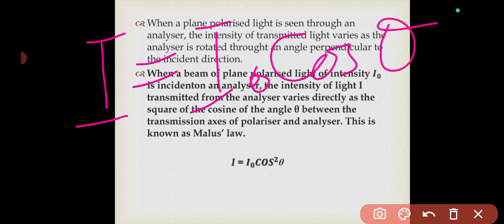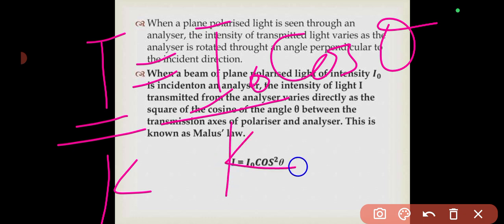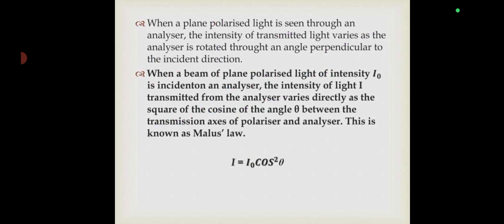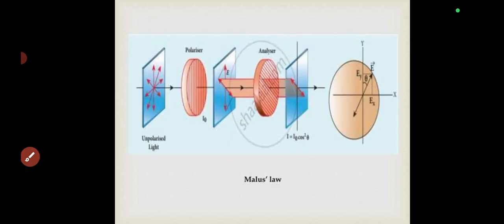Is that clear? Because you remember that A squared is going to be I over K, and A naught squared is going to be I sub naught over K. So K takes care of K. Is that okay? So cos squared, sorry. So this is the proof of Malus's law, the mathematical proof of Malus's law. But let me show you that in context.